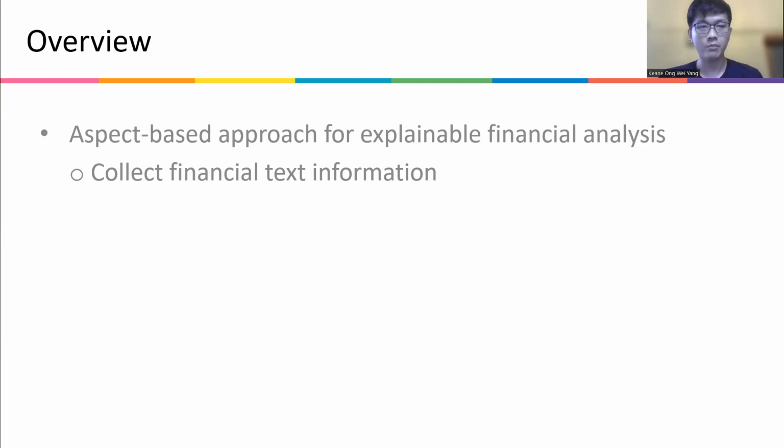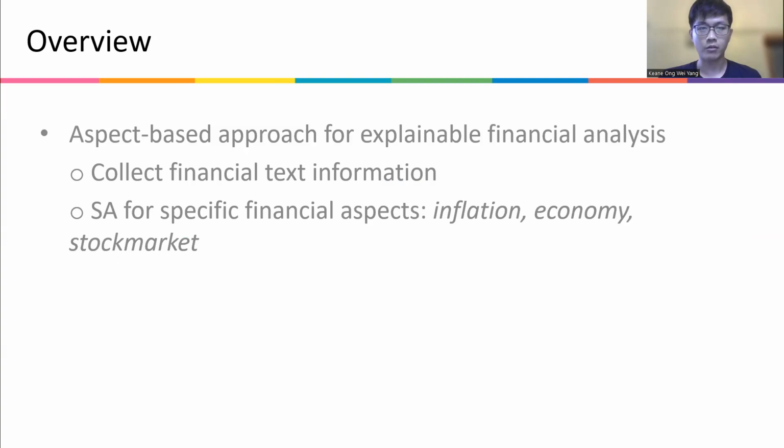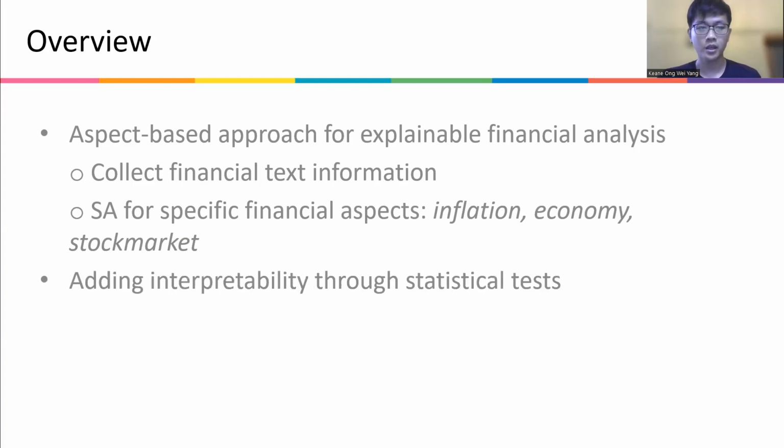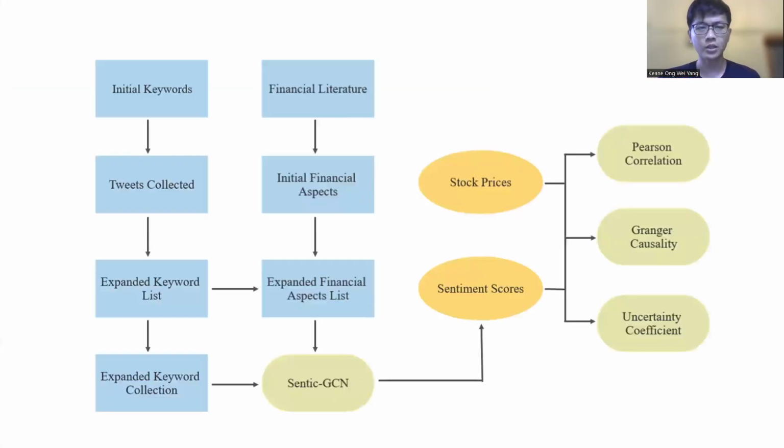And what we aim to do in our paper is to collect financial text information from Twitter, as well as a host of specific financial aspects related to what people have been using in the everyday world of finance. So for instance, aspects related to inflation, economy, stock market. You can see the full list of financial aspects in our paper. And we want to add some interpretability through statistical tests. So this is just an overview of what we aim to do.